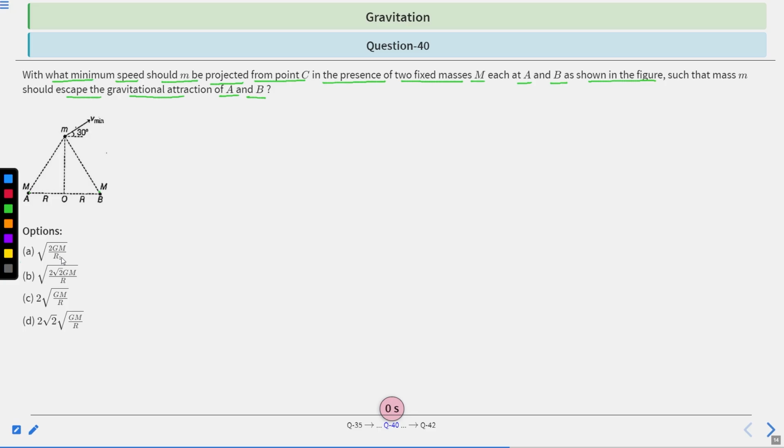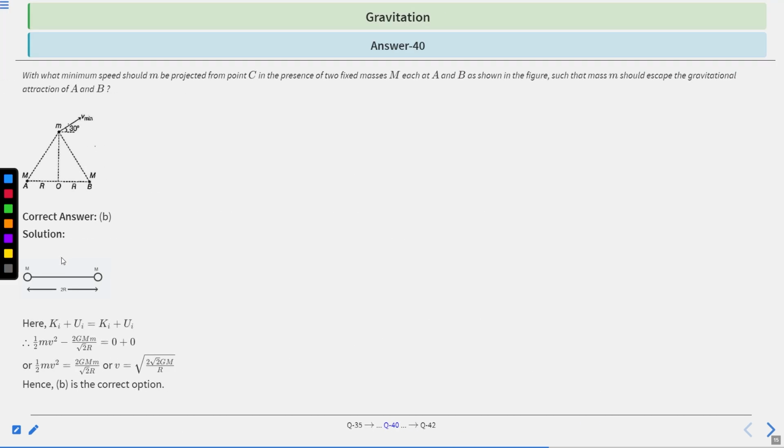Let's find a solution. These are the two fixed masses M and M, and the mass m is projected, as shown in the figure according to the question. Here Ki plus Ui is equal to Kf plus Uf.